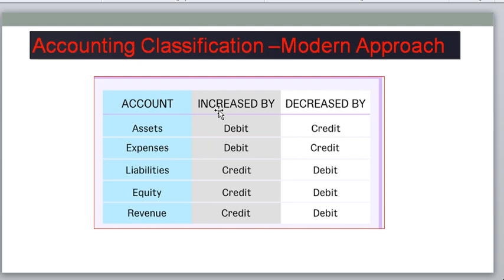Once expenses are increasing, you make it debit. There are so many expenses: payroll expense, rent expense, salary, and many more. Once expenses are increasing, you need to debit; once expenses are decreasing, you need to credit. Once liabilities are increasing, make it credit; once liabilities are decreasing, make it debit. If equity is increasing, credit; if equity is decreasing, debit. If revenue is increasing, credit; if revenue is decreasing, debit.